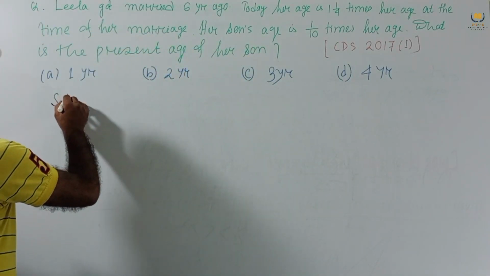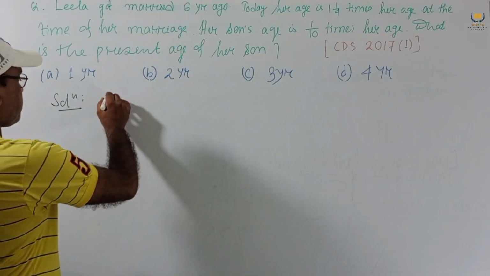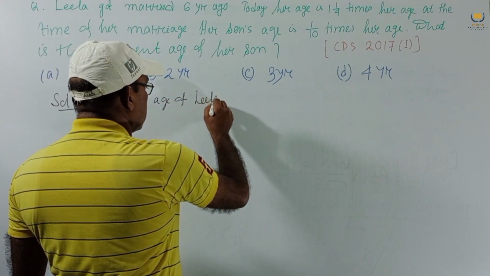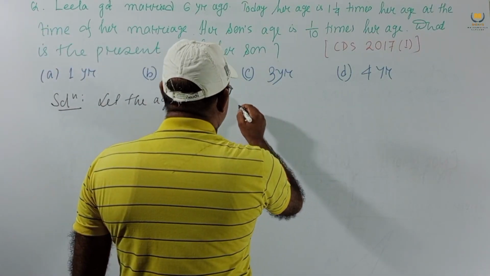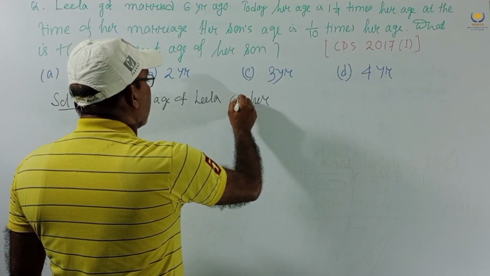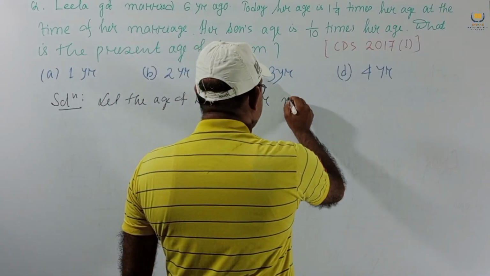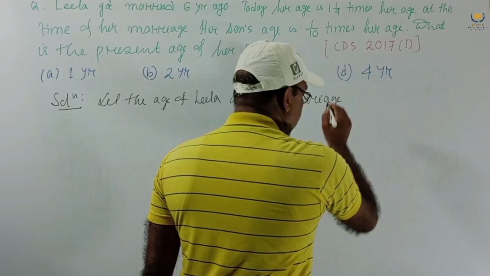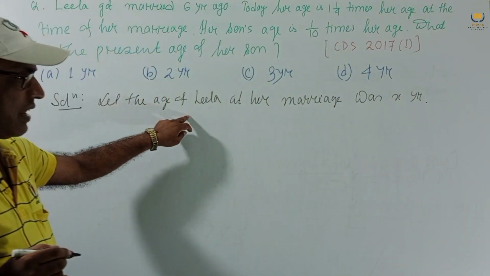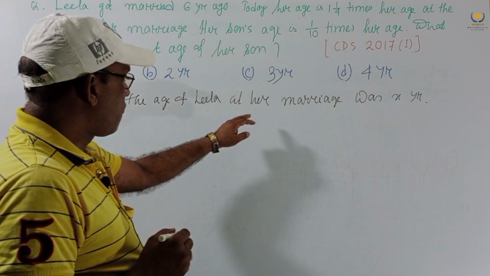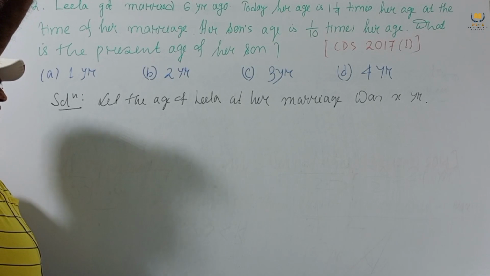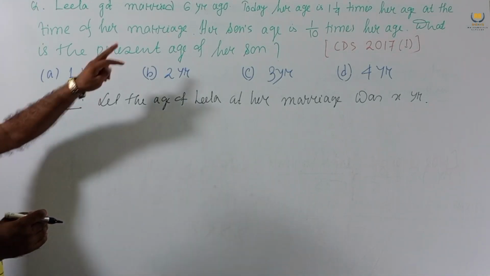Now the solution starts. Let the age of Leela at her marriage be X years. When she was married, her age was X years. Now her present age will be this plus 6.